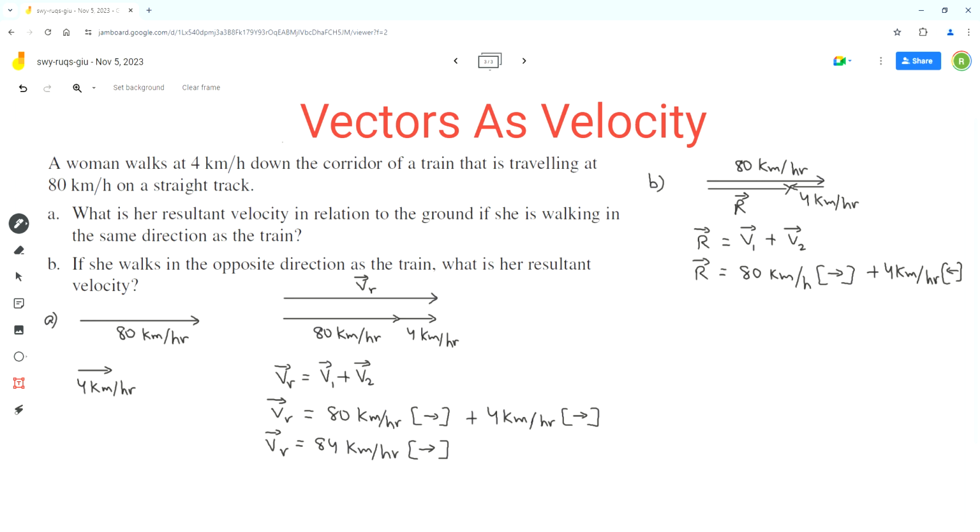But we cannot add these two vectors because the direction of the vectors should be the same. So we should switch the sign of the 4 kilometers per hour to negative and change the direction to the right side, because in order to add vectors algebraically, the vectors should have the same direction.